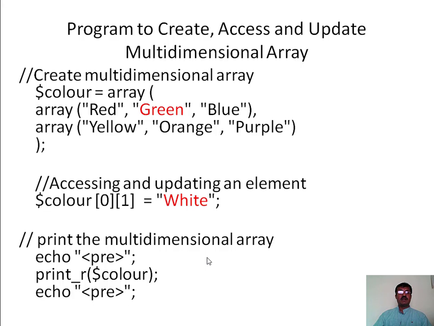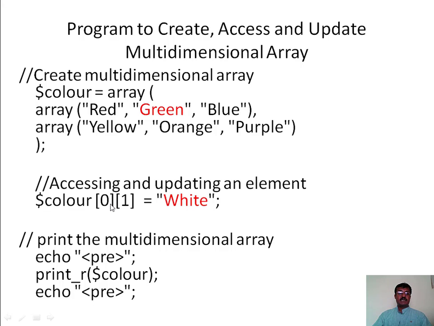Here is an example program to create, access and update multi-dimensional arrays. In the first part, I am creating a multi-dimensional array. This color is an array variable. For this I am creating a multi-dimensional array by using the array construct. Within the array construct there will be 2 subarrays with some values.